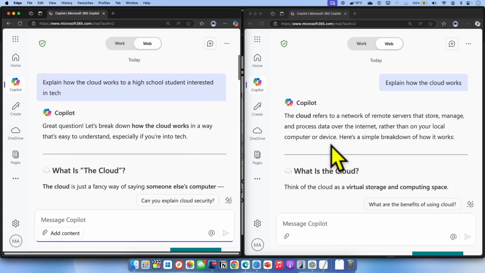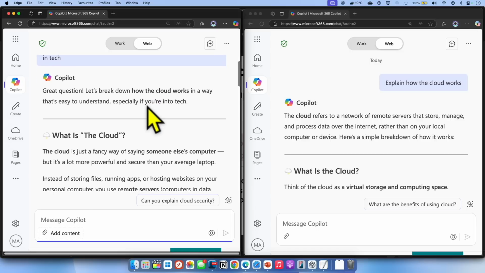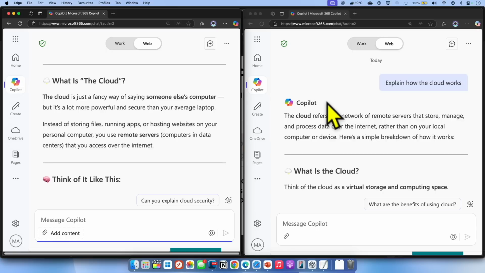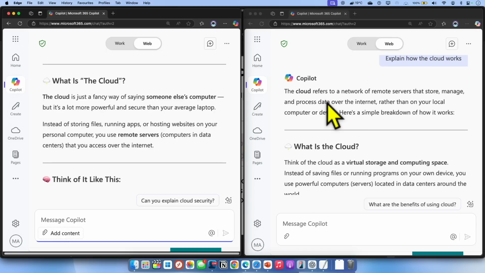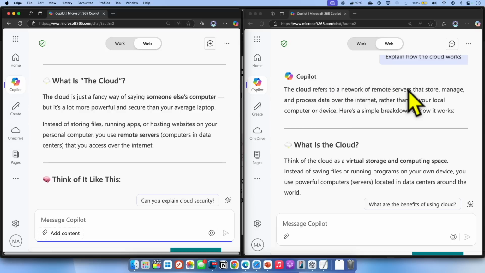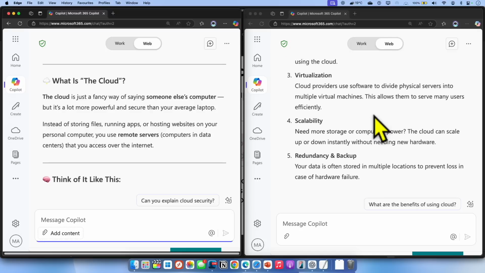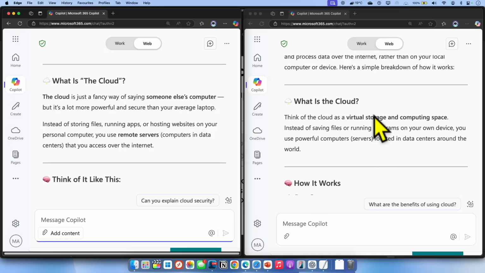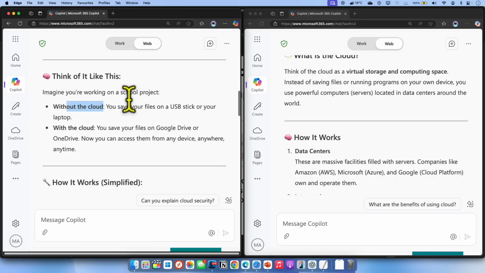So let's do a quick comparison here. The first one says, hey, let's break down how cloud works in a simple and easy to understand way, and it gives me a good overview of what cloud is. If you look at the right hand side, it straight away gets into complex topics like remote servers, store and manage processing, things like that. If you're not quite technical, you are kind of lost right there. You can see that on the right hand side it's quite technical. On the left hand side it's way simpler, and it takes a step-by-step approach to explaining it. So without the cloud, you save your file on a USB stick. With the cloud, you save it in Google Drive or OneDrive.